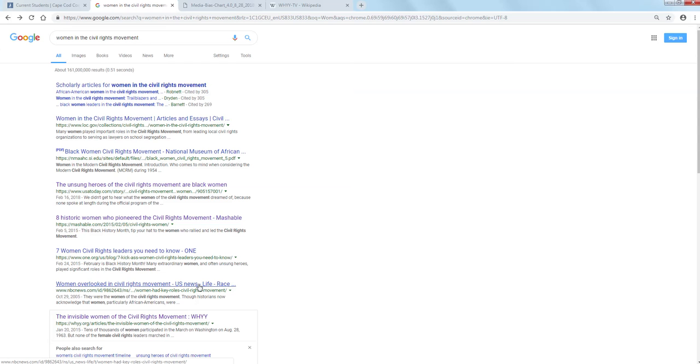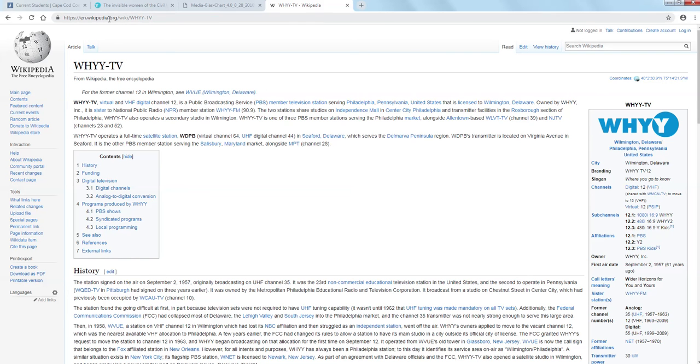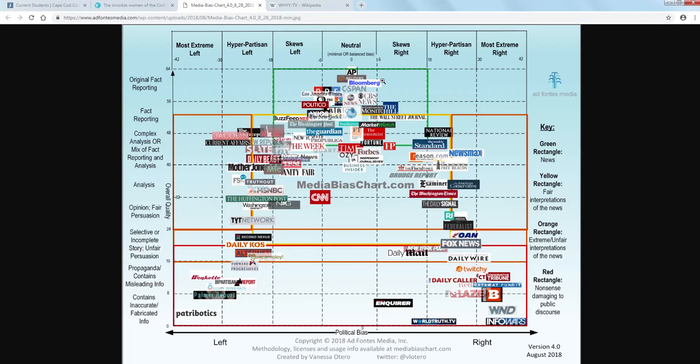I clicked on these articles, and then when I found out what they actually were, I did my homework by actually Googling and asking about the source. And I double checked my media bias chart to make sure that it fell in that neutral zone and that it was usually based on factual reporting. And that way I felt pretty confident.